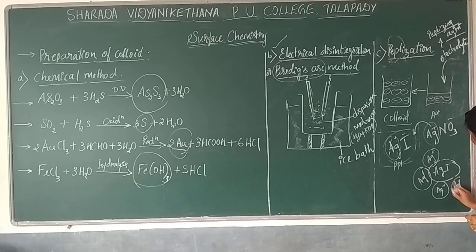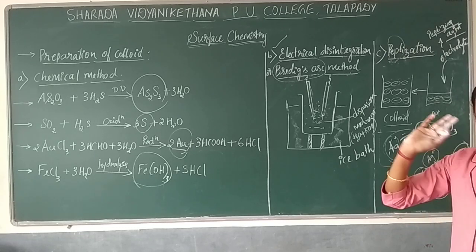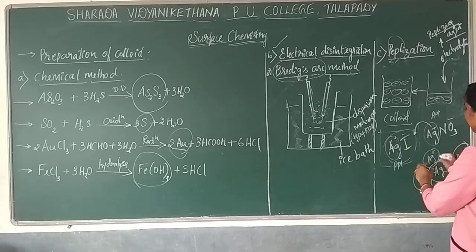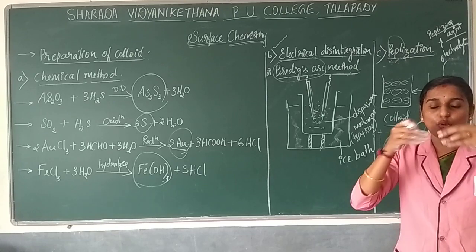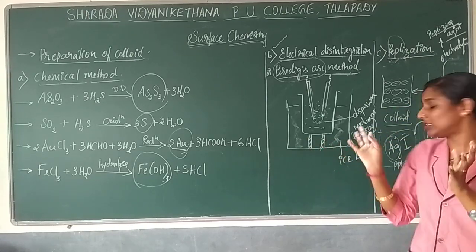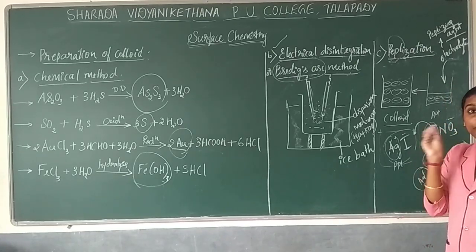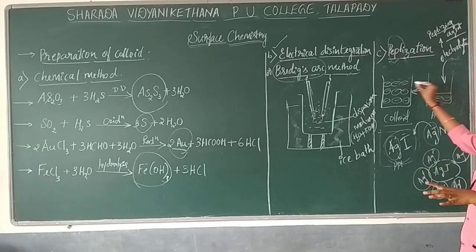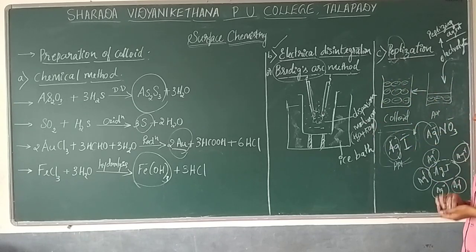See, adsorption will take place in this manner. Your precipitate will adsorb the common ion which is present in your electrolyte. Now the size of the particle will become bigger. After some time, it starts breaking. When it starts breaking, the broken particles will distribute uniformly throughout the solution, so that from a precipitate you are going to get the colloidal form.